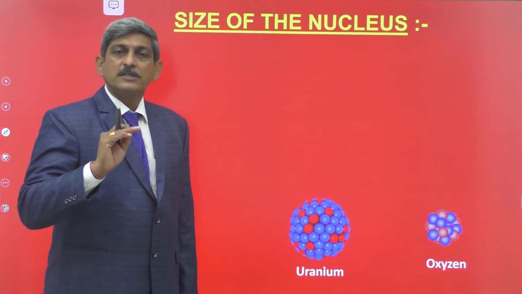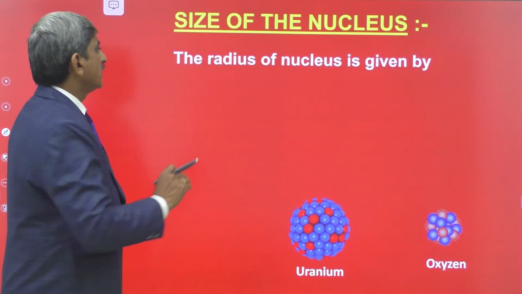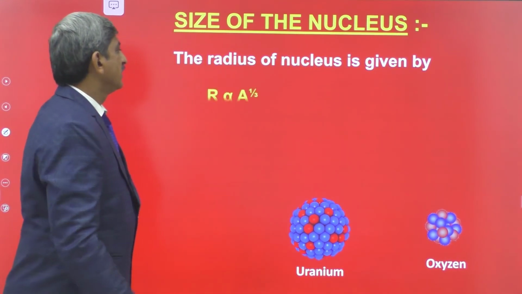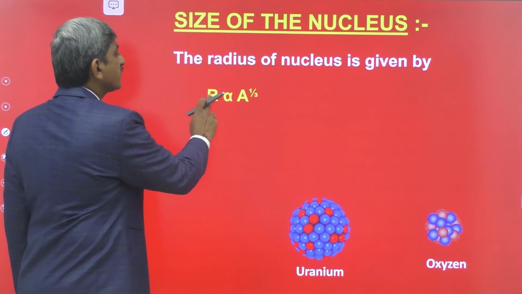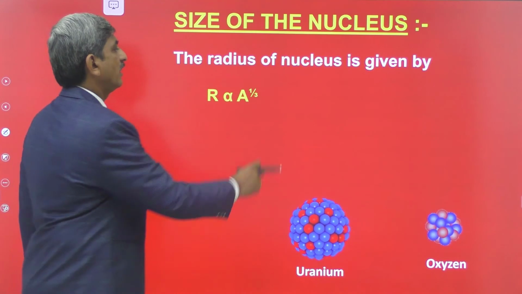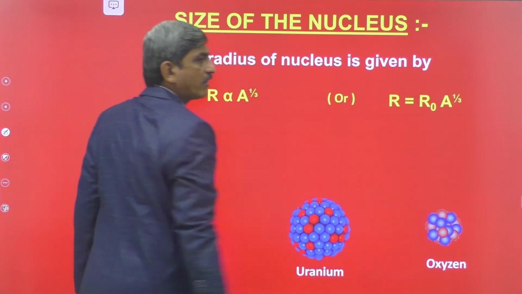From the observations, he concluded that the radius of the nucleus of any atom is given by the cube root of the mass number. R is proportional to A to the power of 1/3, or R is equal to R naught A to the power of 1/3.